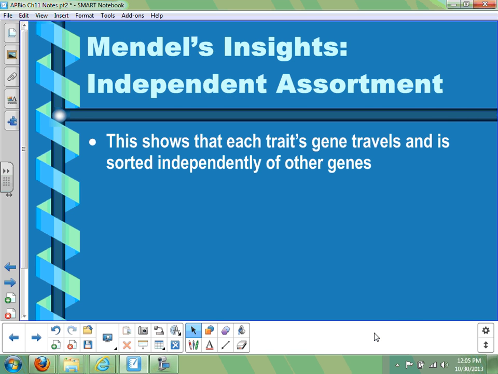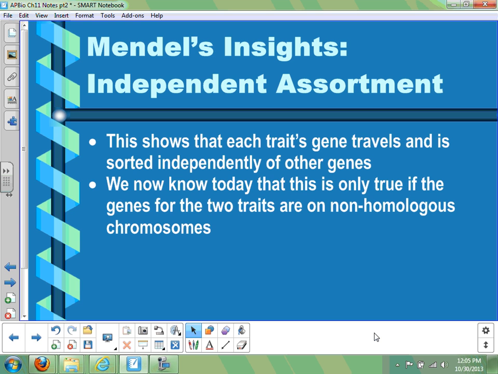Now the reason we call this the law of independent assortment is what we're saying is each gene is doing its own thing. The shape of the pea was being inherited on its own, and the color of the pea was being inherited on its own. It's only when we try to look at them simultaneously that we see all these different combinations, but each one still had a 3 to 1 ratio.